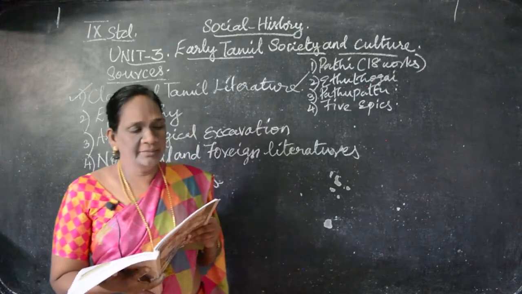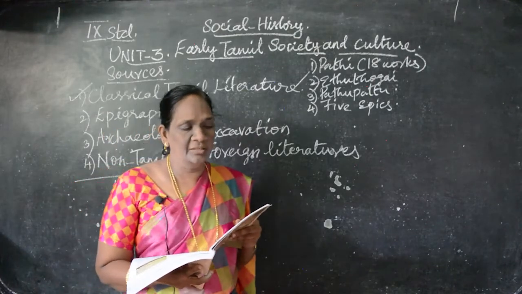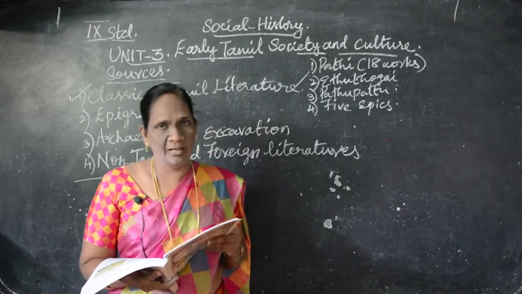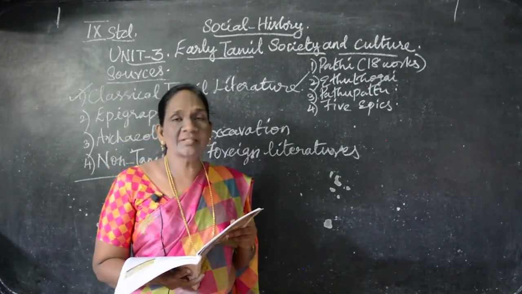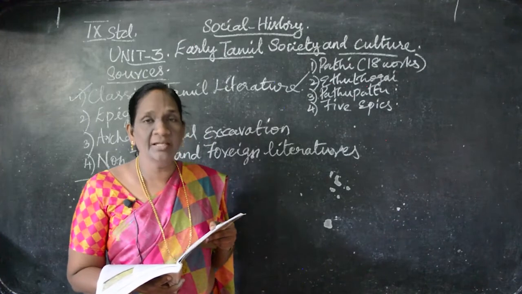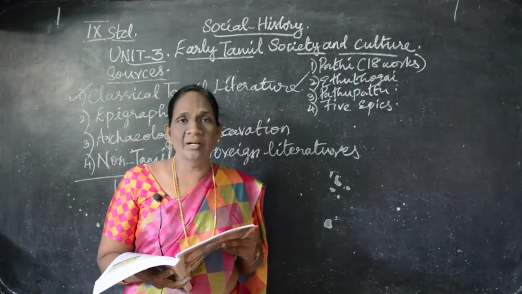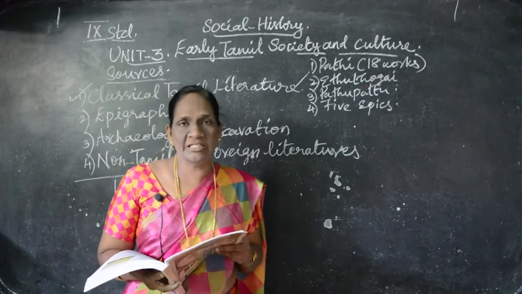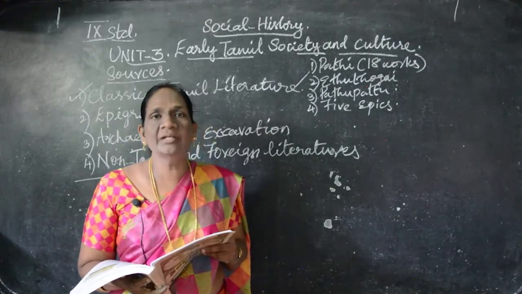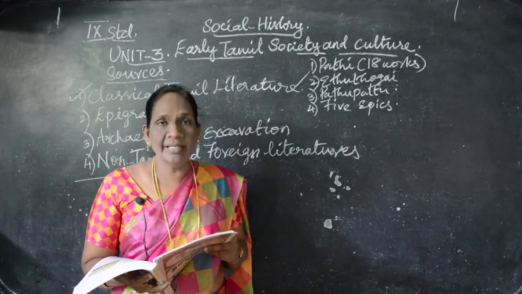Understand? Then Keeladi, Kodumanal in Tamil Nadu, and in Kerala also we have the Pattanam area. Okay, and this Arikamedu, it is near Pondicherry. Arikamedu is a port, Pondicherry, that we all know. It has the beach. Understand, it is a port. It is very much useful for trade contacts.